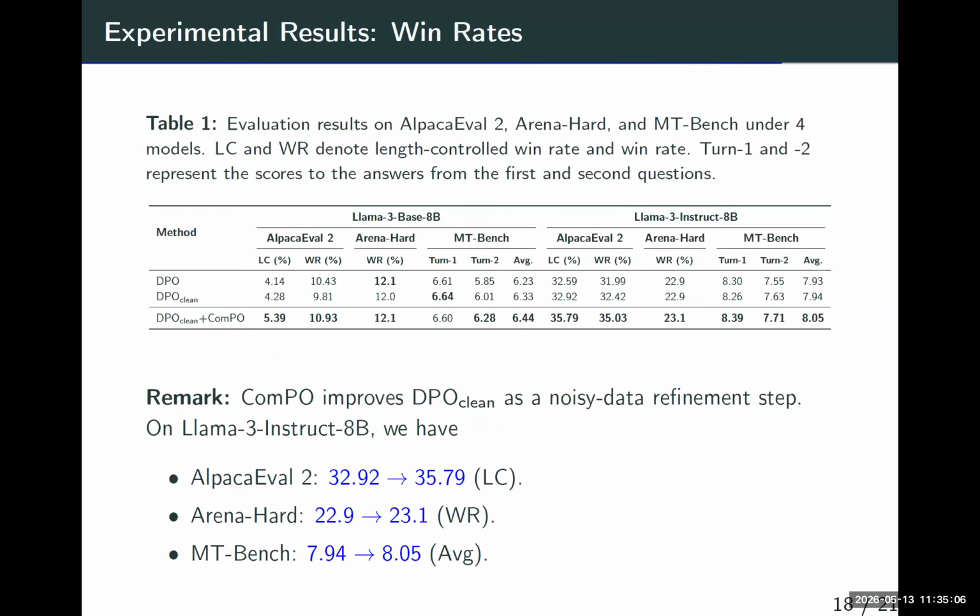Okay. Now I have three slides for the experimental results. The first slide just gives the core results in the winning rate. That basically means that ComPO could improve DPO. We first run DPO over clean data and follow up by ComPO for the noisy data. And then it will just improve the winning rate of the DPO run purely with all the data sets. This is the first slide.